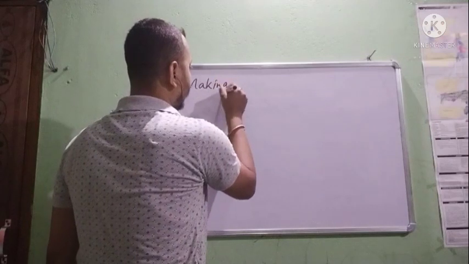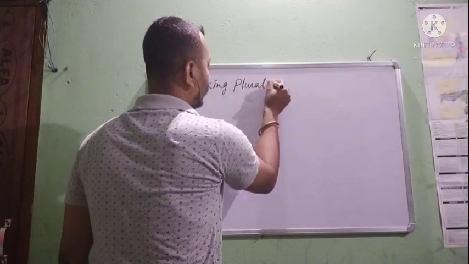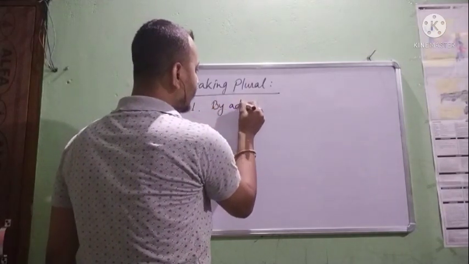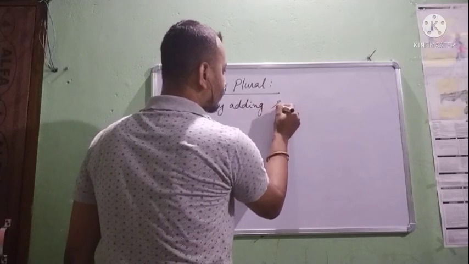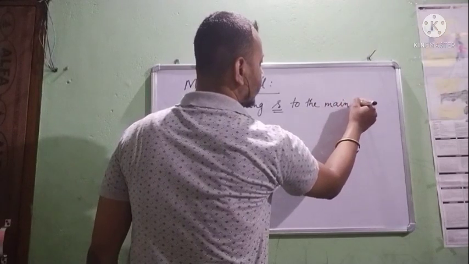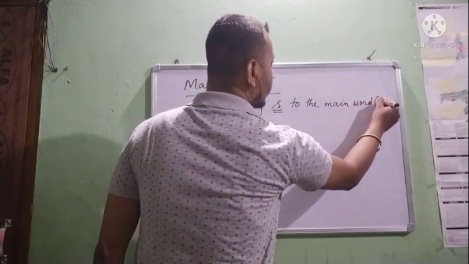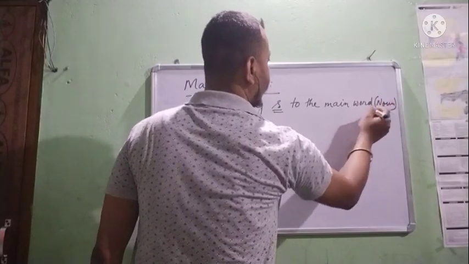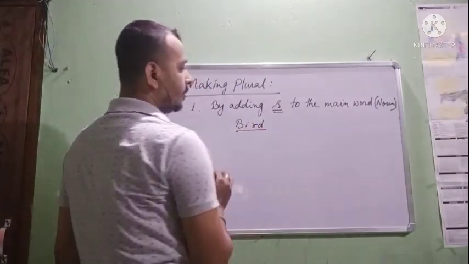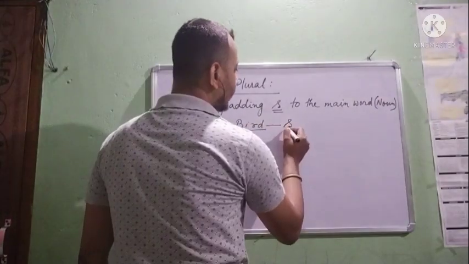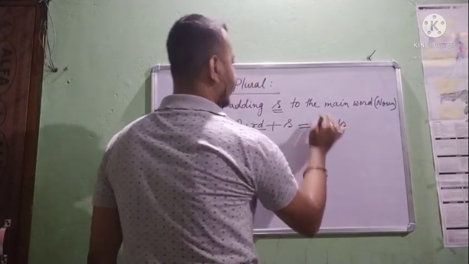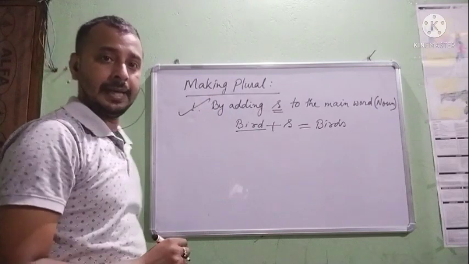Making plural. Firstly, by adding S to the main word, or you can say main noun. For example, bird. How can you make plural of this? By adding S. So it is birds. This is complete by adding S.